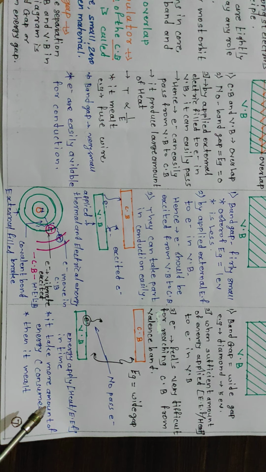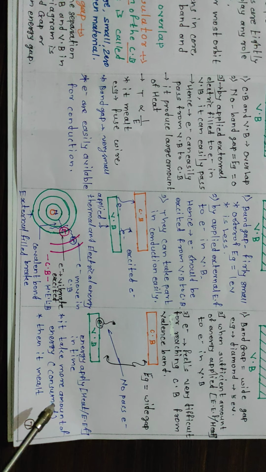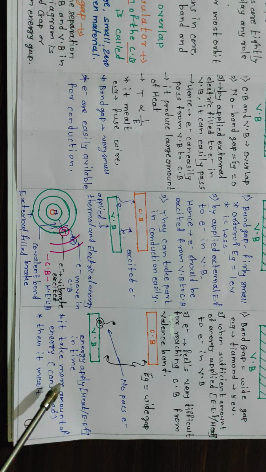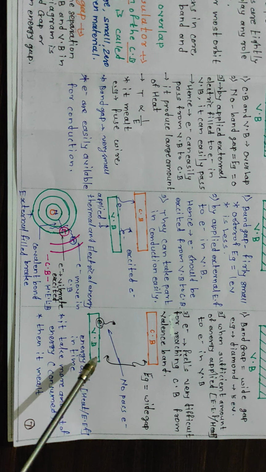So the conduction band and valence band have a large distance between them, that means a large energy is required for conduction, but even when that energy is consumed, the electron does not move from the valence band to the conduction band.